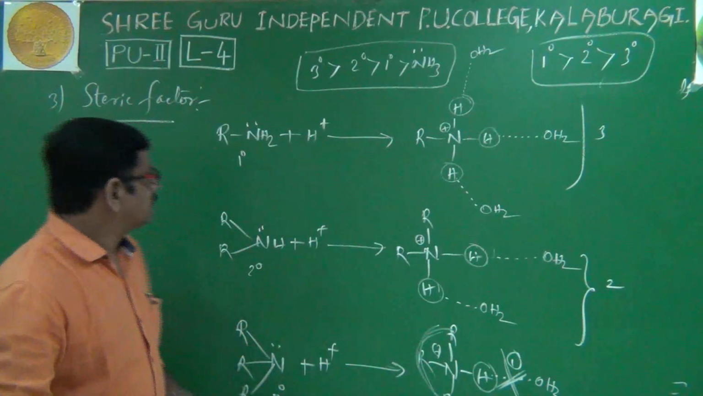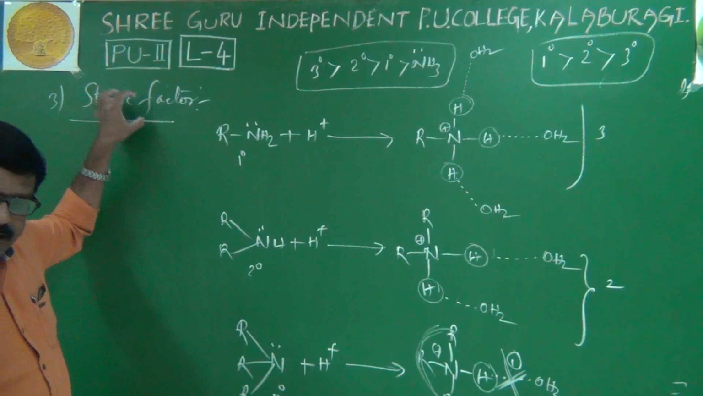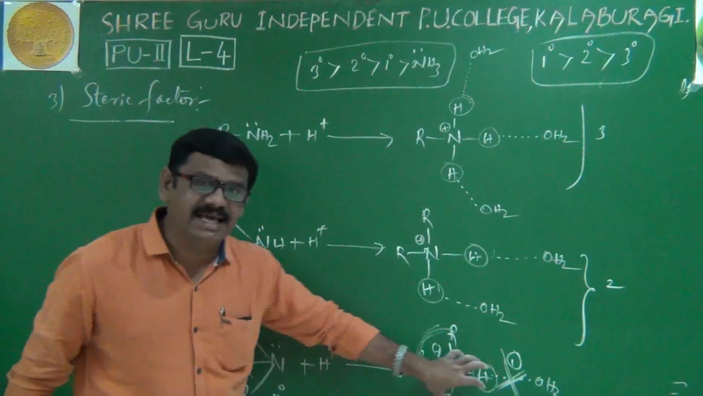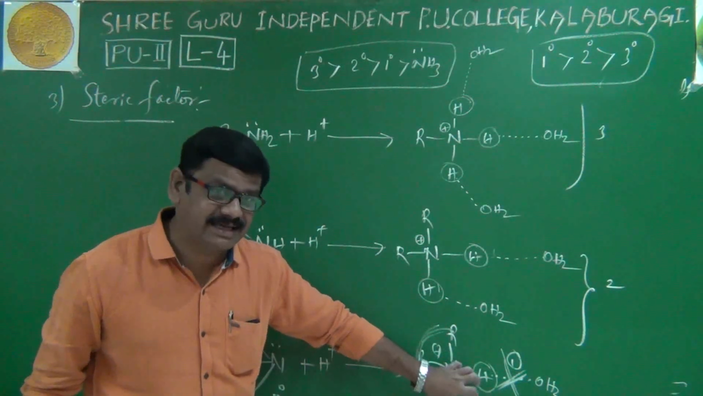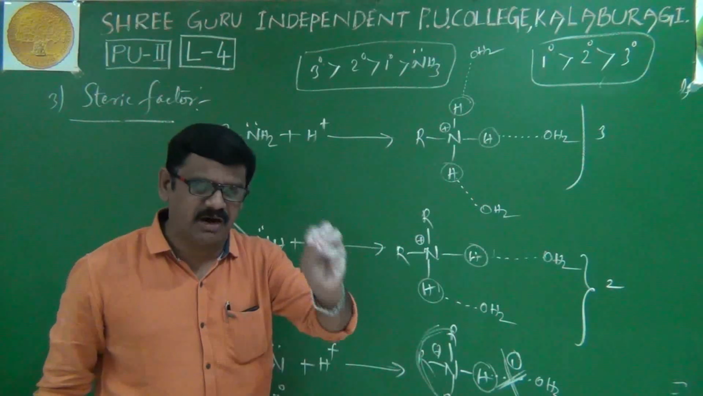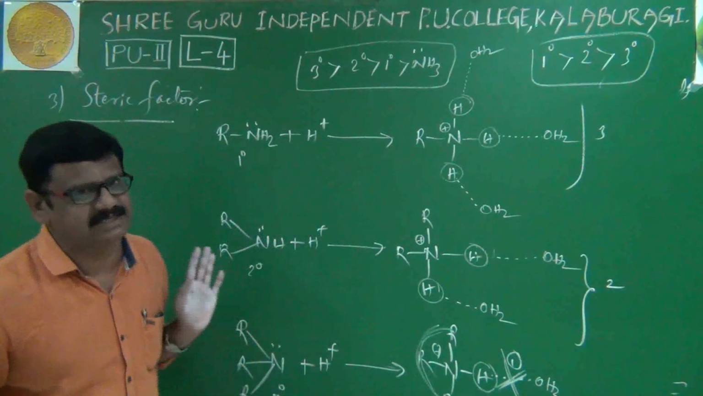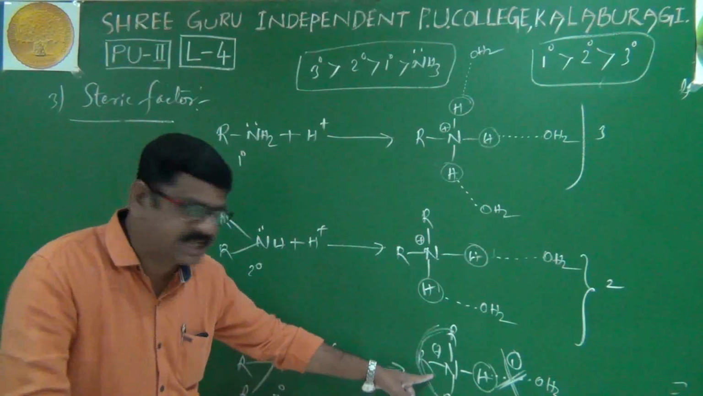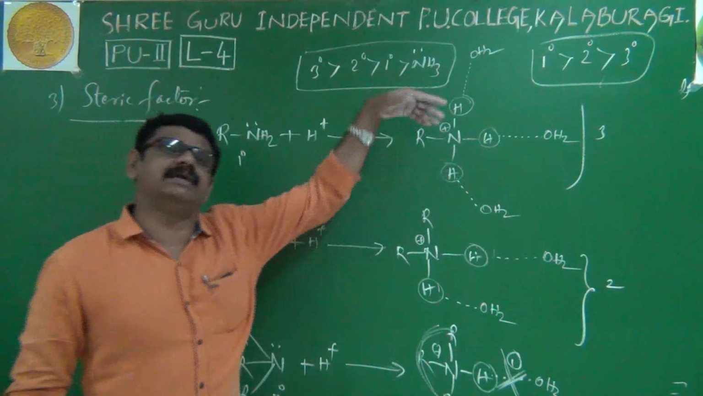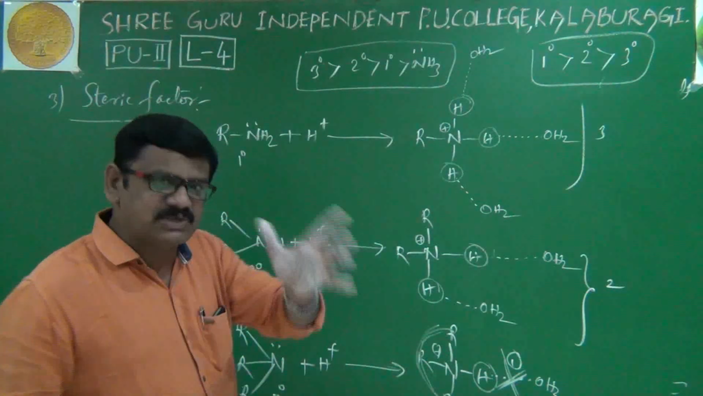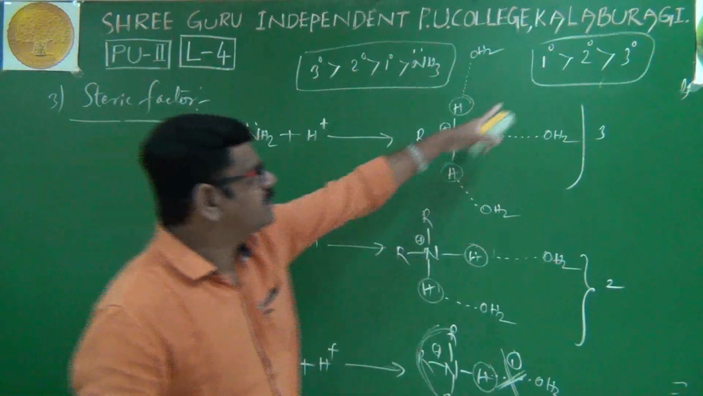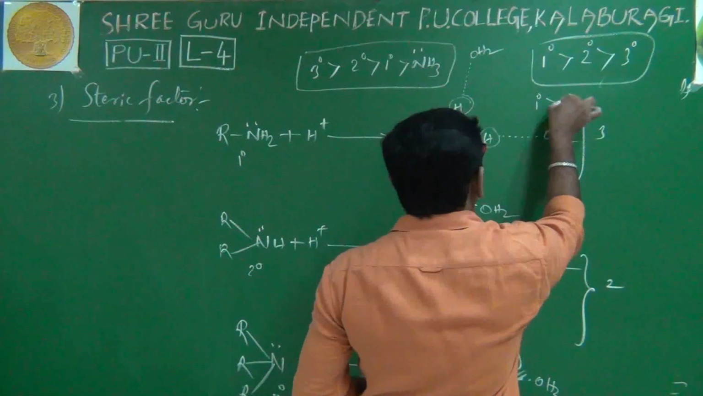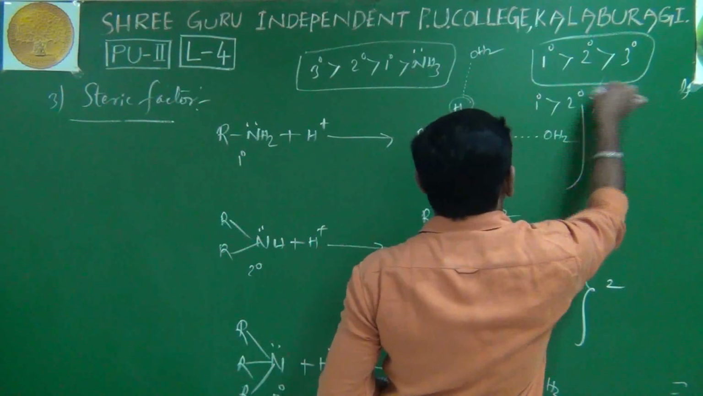I'll repeat. According to the steric factor, the hydrogen bonding formation tendency of the tertiary ammonium related cation is less. Tertiary tendency less means obviously the primary cation tendency is more. That's why, according to the steric factor also, the same order will come: primary, secondary, then tertiary.